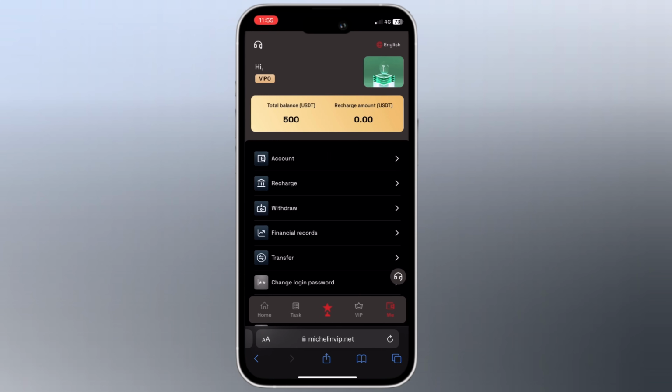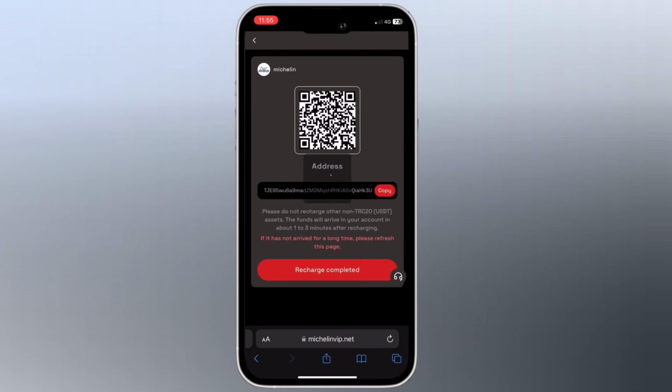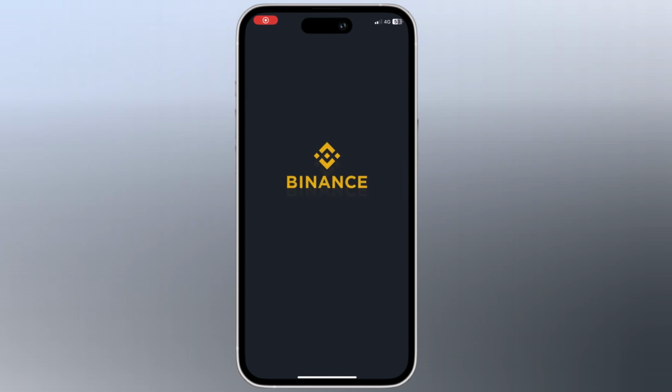So first of all, let me show you how you can add deposit. Click on the recharge button and here is our address. You can also scan this QR code, and please do not recharge other than TRC20 USDT asset. The funds will arrive in your account in about 1 to 3 minutes after recharging. Copy this address. After it, I open my Binance wallet.